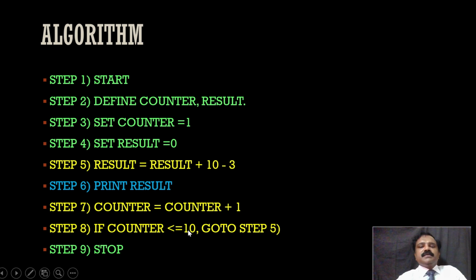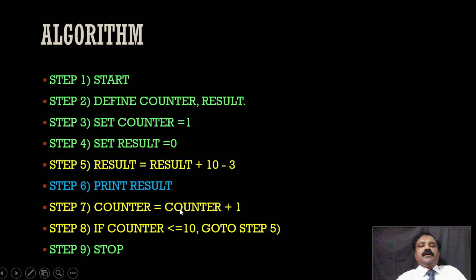So if counter is less than or equal to 10, so up to 10 multiples we need to print, go to step 5. Continue these operations from step 5 to step 8. We need to continue as long as the counter is less than or equal to 10. So every time we need to increment the counter. That is what step 7 does. I hope you got it. So when we print, we will increase the counter 10 times.